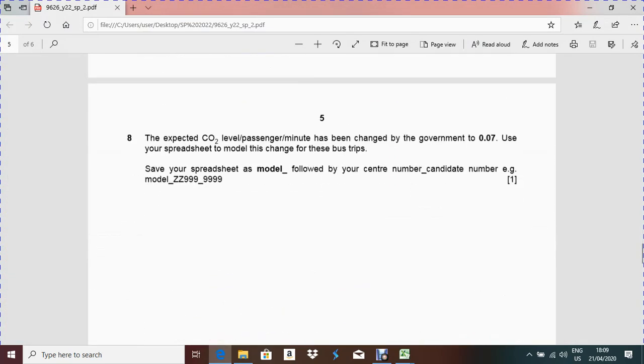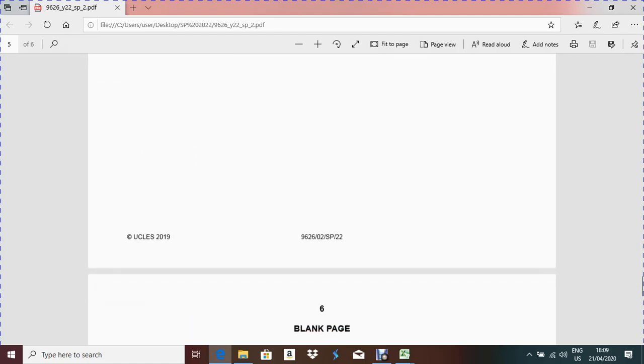Save it, you know how to do this. Now this is the last question. The expected carbon dioxide level per passenger minute has been changed by the government to 0.07. Use your spreadsheet to model this change. You just have to change the value, instead of 0.1 you give 0.07, and save it. That's all for the spreadsheet part.